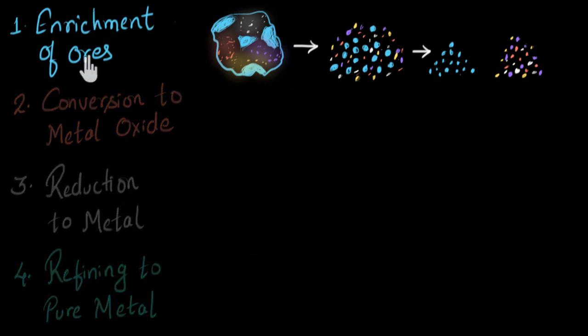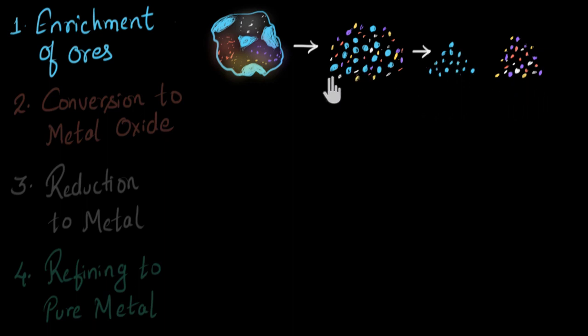So the first step is enrichment of ores. Over here, our main objective is to separate the metal compounds from the impurities. So first thing, we break the ore into small pieces, and then we use certain techniques which are based on the physical and chemical properties of these compounds, and we are able to separate them. For example, if you have an iron ore, then after breaking, the iron compounds, let's say these are iron oxide, they are going to be magnetic in nature. So if you bring a magnet close over here, it will attract most of the iron compounds. And that's how we can separate the iron compounds from the non-magnetic impurities, right?